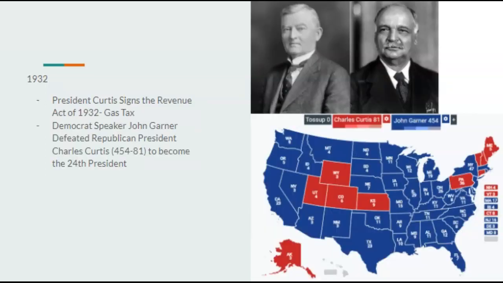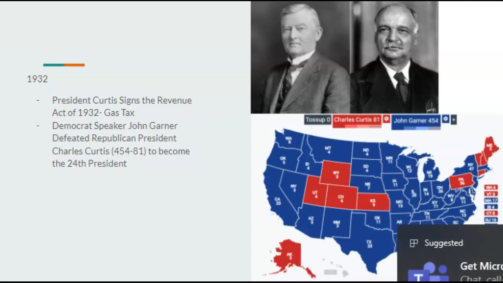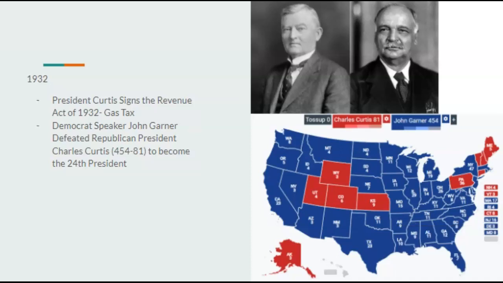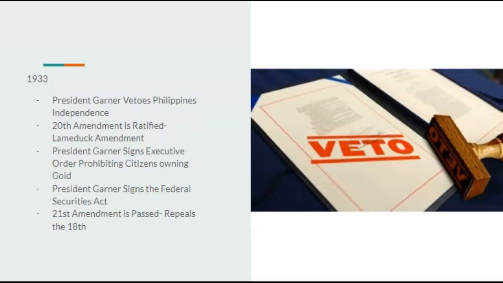In 1932, President Curtis would sign the Revenue Act of 1932, which establishes a gas tax. And the Democrats would nominate Speaker of the House John Garner to run against the president. He would win in a landslide. He would defeat Charles Curtis 454 to 81 to become the 24th president.